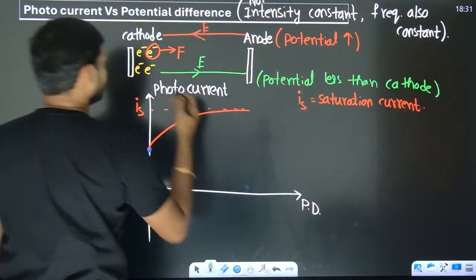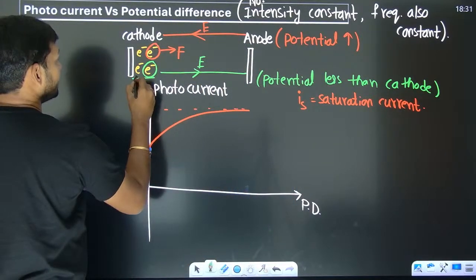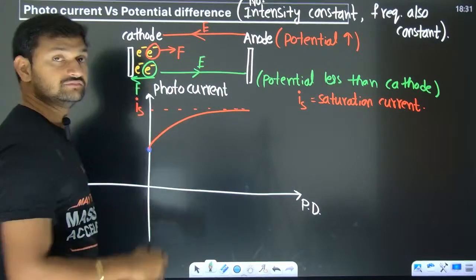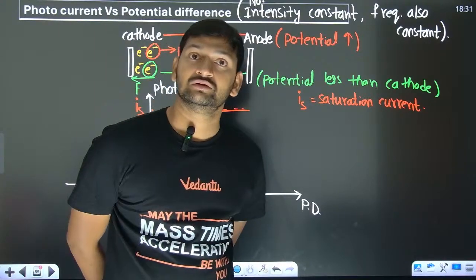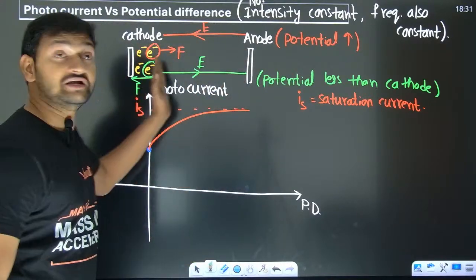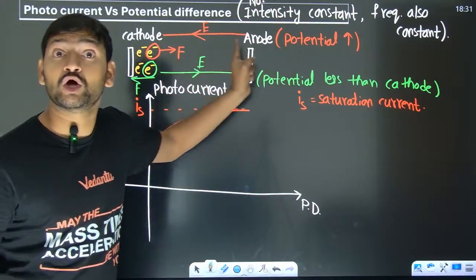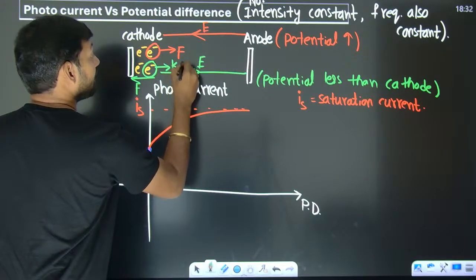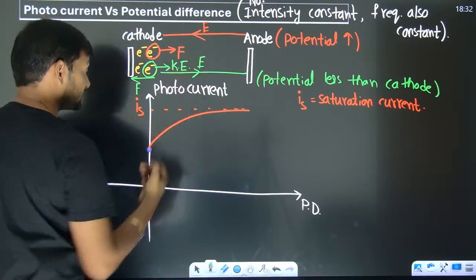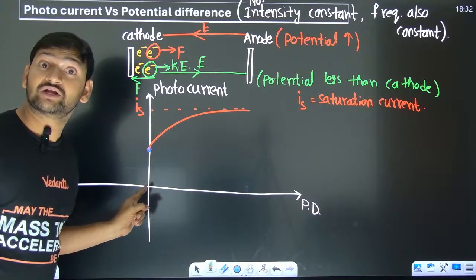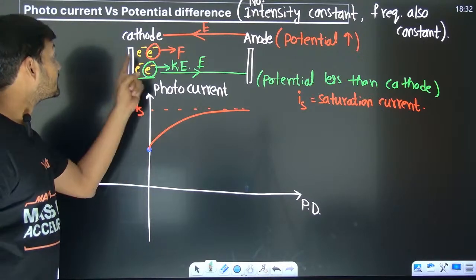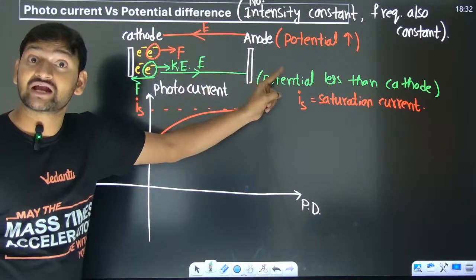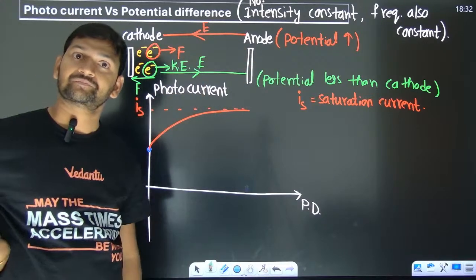There will be a force on these electrons to the left side. They are discouraged from going. That means they are going to slow down. They have a kinetic energy in this direction. How do I know that they have kinetic energy in this direction? Because when I don't maintain any potential difference, there is current. That means on their own they are reaching.